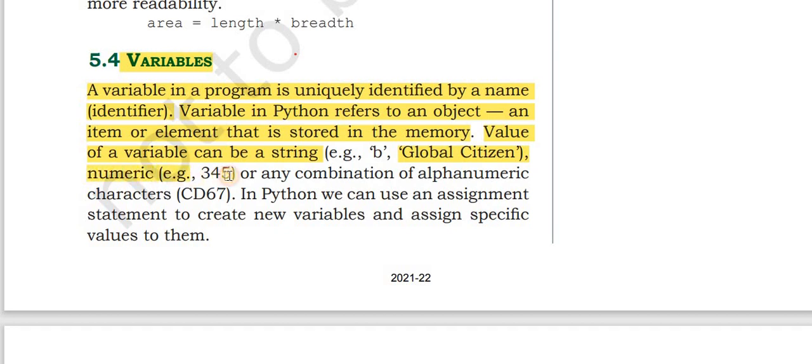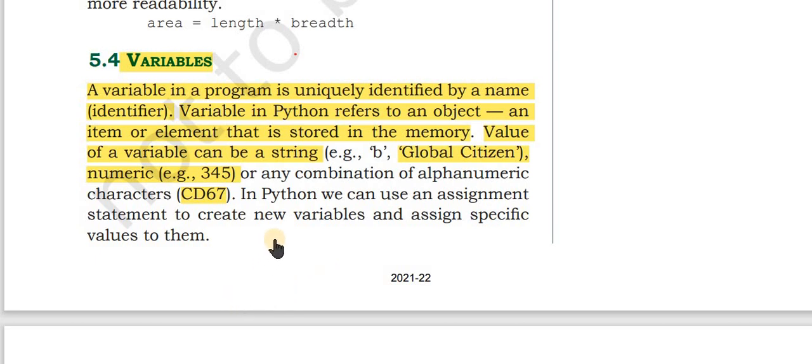For example, B. B is a character. Global citizen is a string. We take another example of numeric. Example of numeric is 345. 345 is a numeric value, or any combination of alphanumeric characters like CD 67. It is alphanumeric because C and D are alphabets and 67 is numeric.